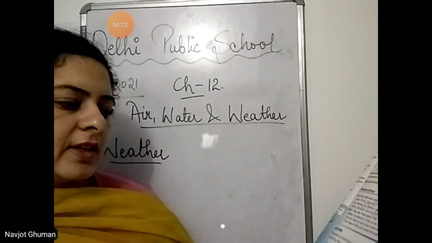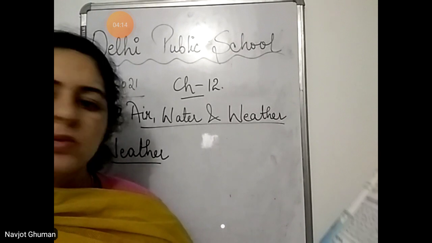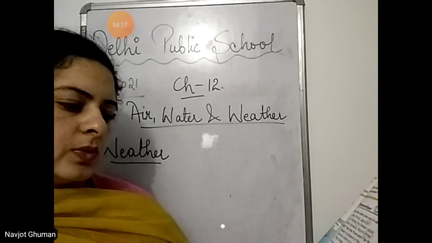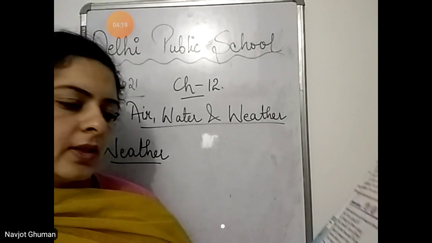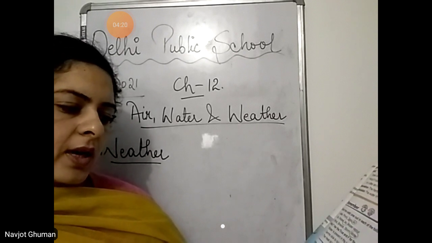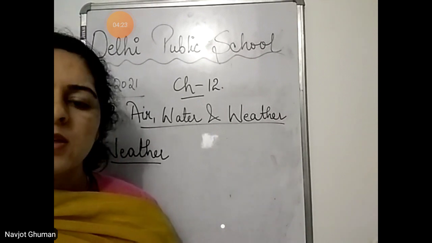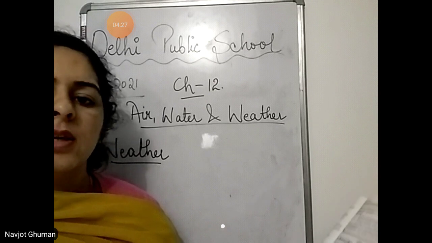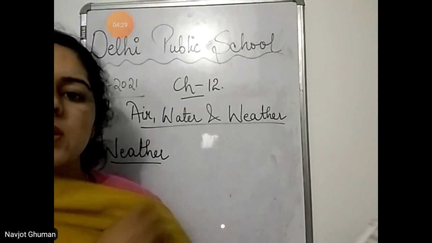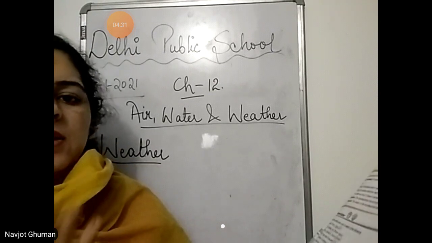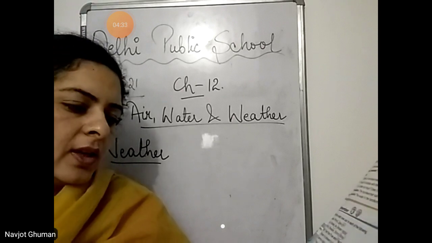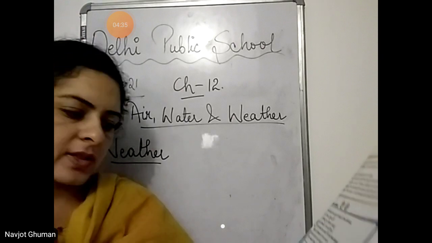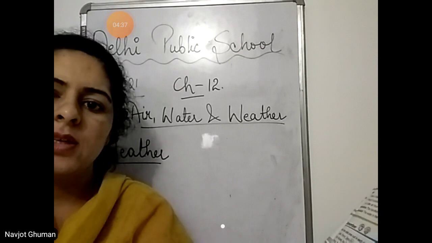Next is sunny days. Sunny days are usually hot. Afternoon is the hottest time of the day. Mornings and evenings are cooler. What are sunny days? Sunny days means when there is too much of heat of the sun. That is a sunny day. Sunny days, they are usually hot. We know if it is a sunny day, it means it is a hot day. Afternoon is the hottest time of the day in the sunny day.